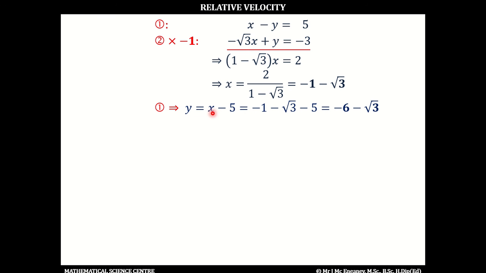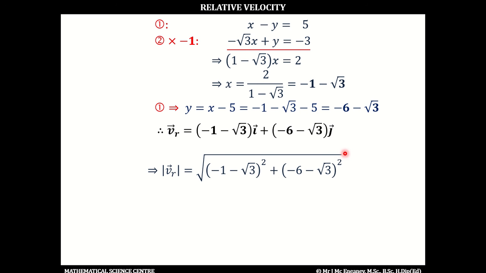we've got y equals x minus 5. This means minus 1 minus root 3 minus 5, and this works out as minus 6 minus root 3. So we now have a value for x and a value for y. So the velocity of the rain in terms of i's and j's can be written as minus 1 minus root 3 i plus minus 6 minus root 3 j. To get the magnitude, we have to use Pythagoras' theorem. And using Pythagoras' theorem, the magnitude of the velocity, which is the speed of the rain, works out as 8.2 meters per second.